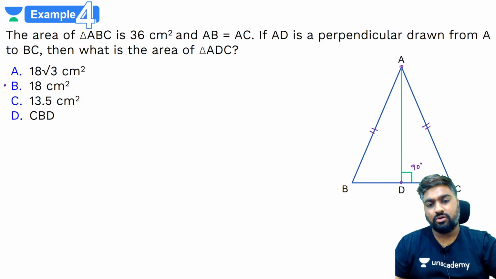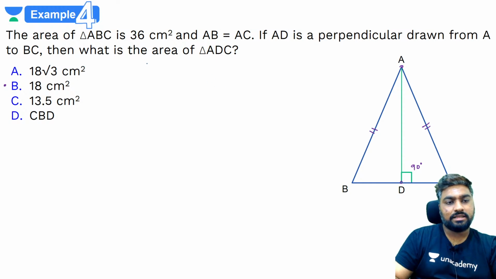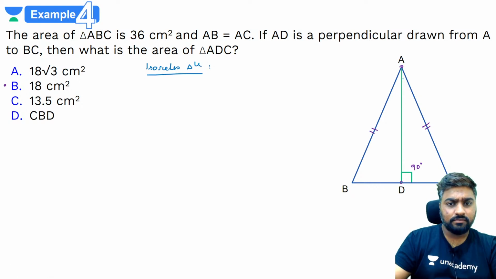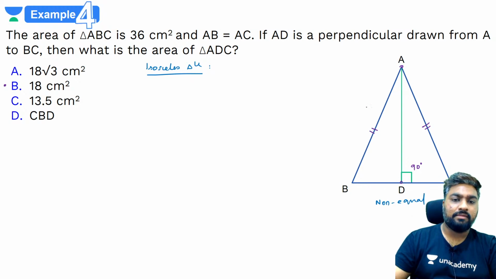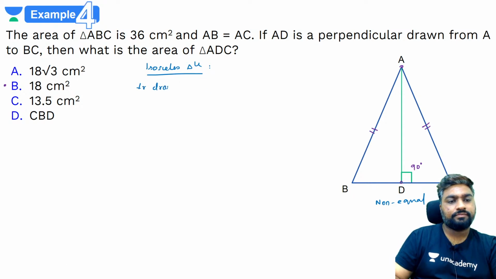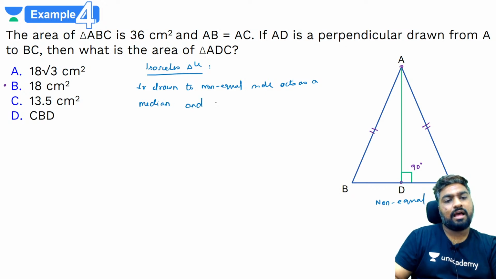So what you should know here is that this is a property of an isosceles triangle. In an isosceles triangle the perpendicular drawn to the non-equal side, this is the non-equal side, correct? BC non-equal है, मतलब AB और AC equal है, BC is non-equal, right? So perpendicular drawn to non-equal side acts as a median and an angular bisector.